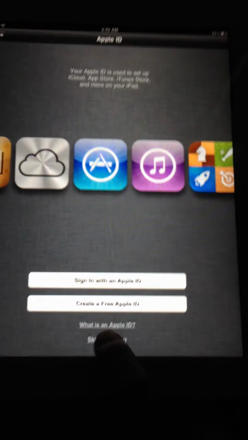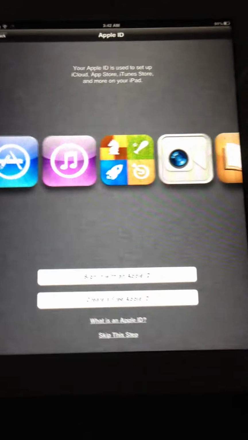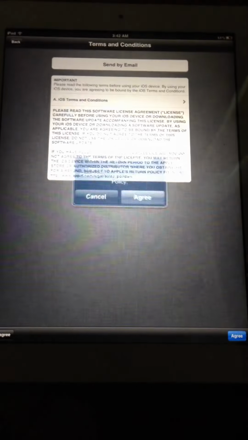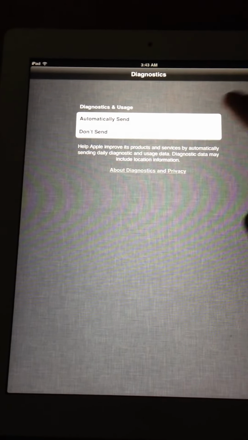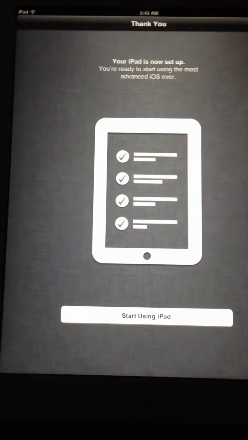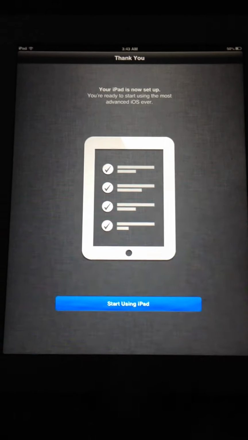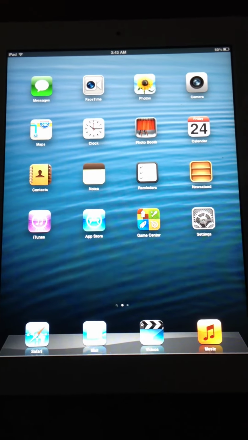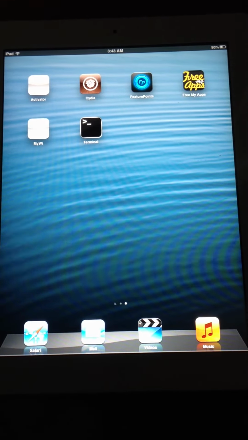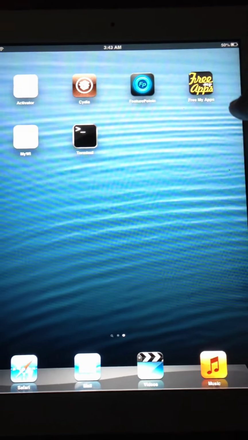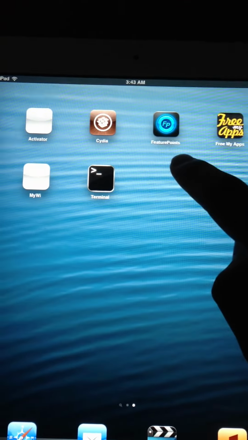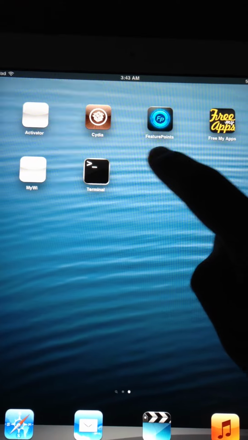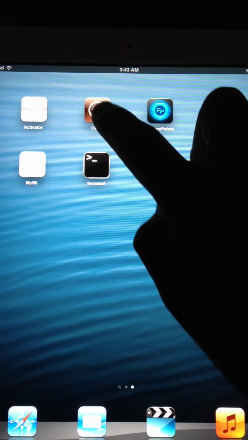Skip. Yes. Agree. Nobody actually reads that, so yeah, agree. Of course, don't send. And here we go. Start using iPad. All right. And there you go, ladies and gentlemen. Just like it's fresh. And here I only have my bookmarks left. These are not apps, these are bookmarks. And Mobile Terminal is still here, and Cydia.